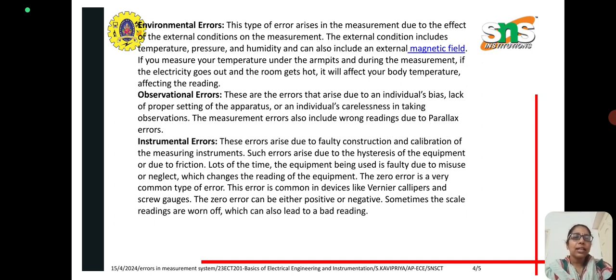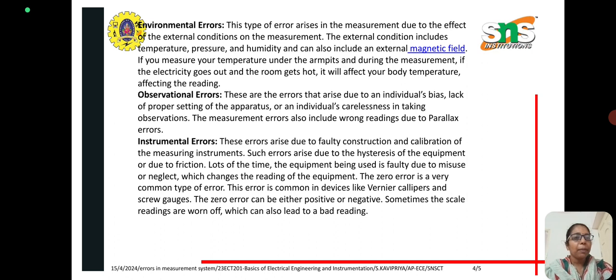And next is the instrumental errors. These errors arise due to faulty construction and calibration of the measuring instruments. Such errors arise due to hysteresis of the equipment or due to friction. Lots of times the equipment being used is faulty due to misuse or neglect, which changes the reading of the equipment. Zero error is a very common type of error. It is common in devices like vernier calipers and screw gauges.